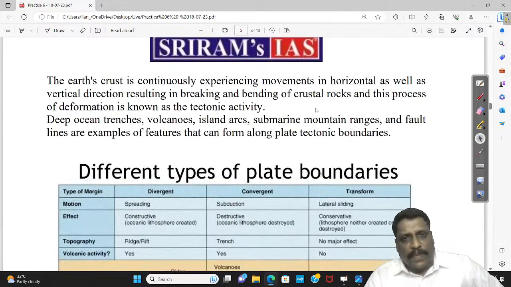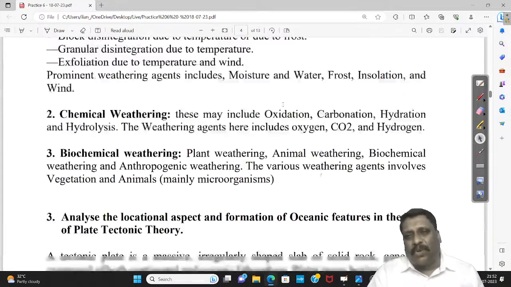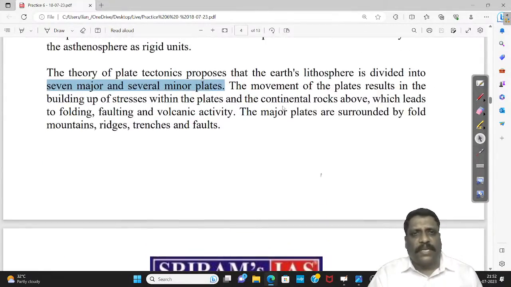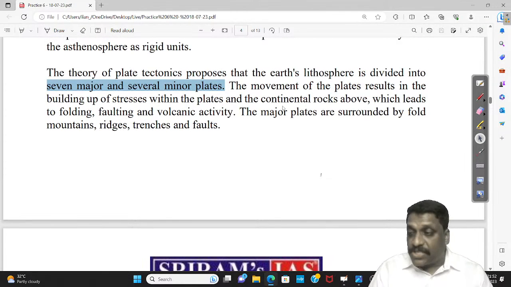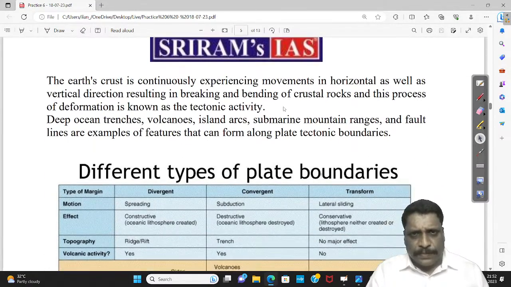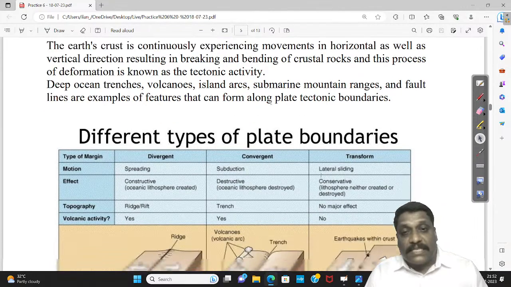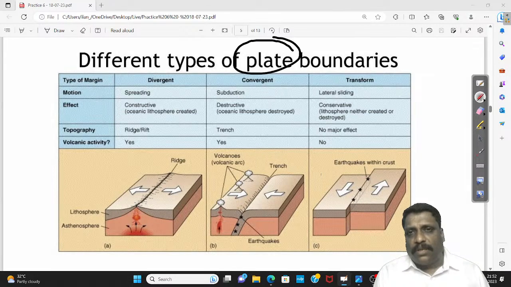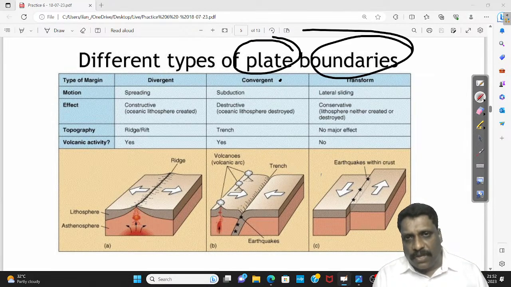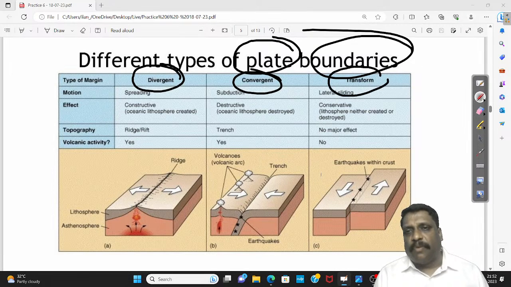Now, talking about plate tectonic theory in a nutshell, you can also say plate tectonic theory helps us in understanding the locational aspect of endogenic processes and endogenic features. Having said that, all endogenic processes and features are confined to plate boundaries. So directly, I can start talking about the different types of plate boundary. According to plate tectonic theory, there are 3 types of plate boundary. What are they? Convergent, divergent, and transform boundary.